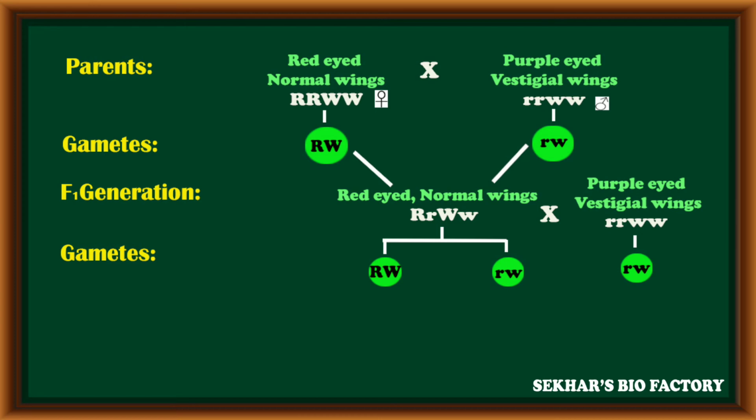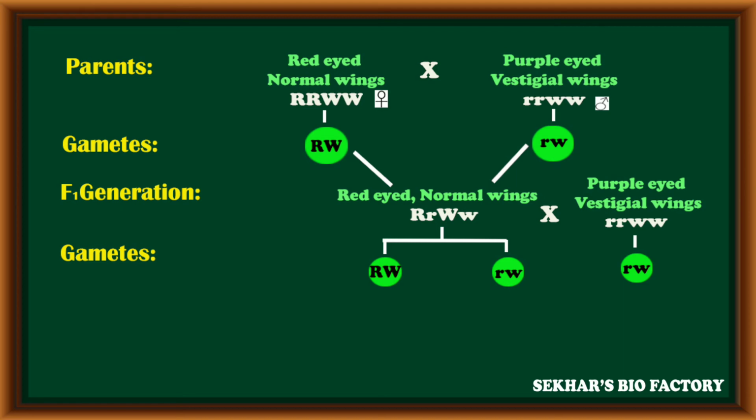But here, the F1 hybrid produces only two types of gametes: 50% with capital R, capital W alleles and 50% with small r, small w alleles. The recessive parent, being homozygous, produces only one type of gametes, all with small r, small w alleles.